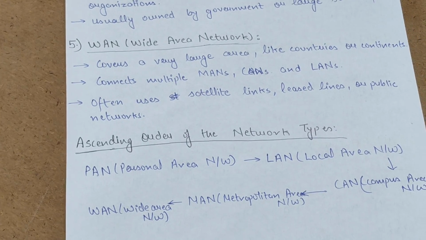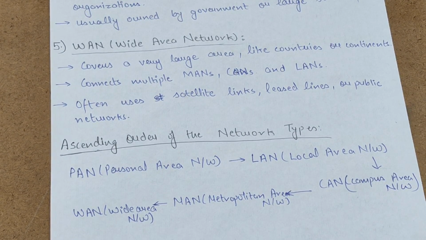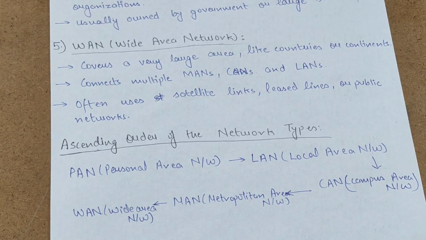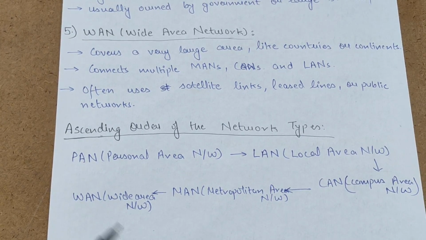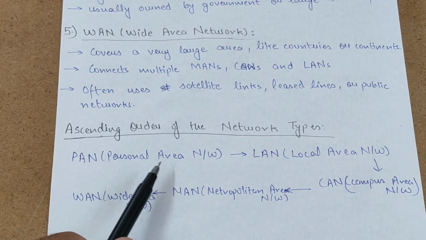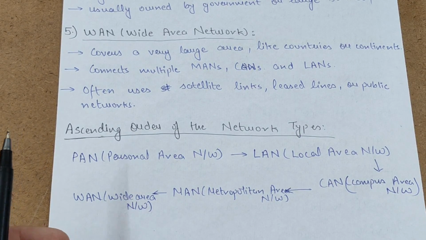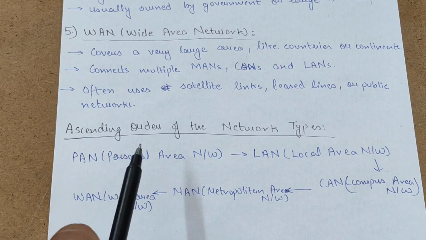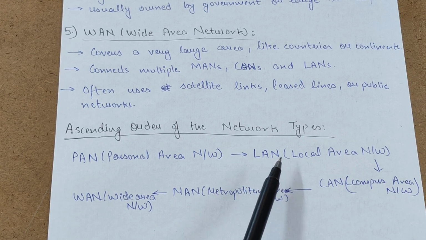Now the last point that I had in my mind was to teach you guys about the ascending order of the network types. So I'll teach you that. What is PAN? I taught you that PAN is a personal area network, which is usually for a single device, or that hotspot example I gave you guys. So first is that. Then LAN, local area network. It is for houses, offices, or schools.